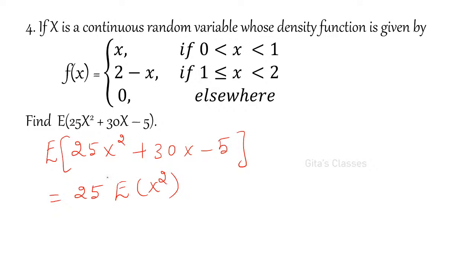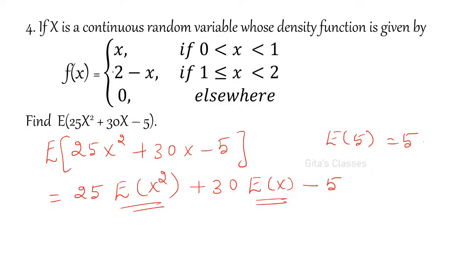So 25 is a constant because E of constant is constant only. Plus 30 into E of x minus 5. Actually you have to write E of 5, which is also a constant. The expected value of a constant is constant only. Therefore, it is minus 5. Okay. So now you have to find out E of x and E of x squared according to the function.